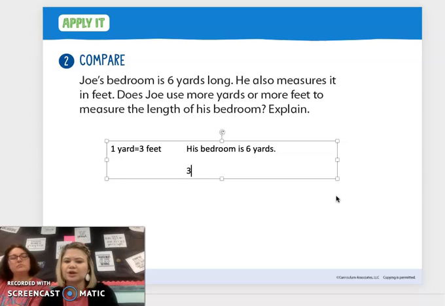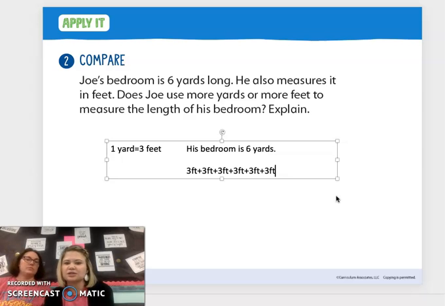That's 1 yard, right? 3 feet plus 3 feet plus 3 feet. How many is that? 4. Plus 3 feet. One more. Plus 3 feet. Now, is that 3 feet 6 times? Yes.